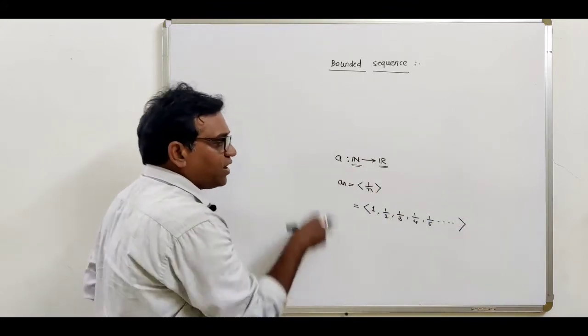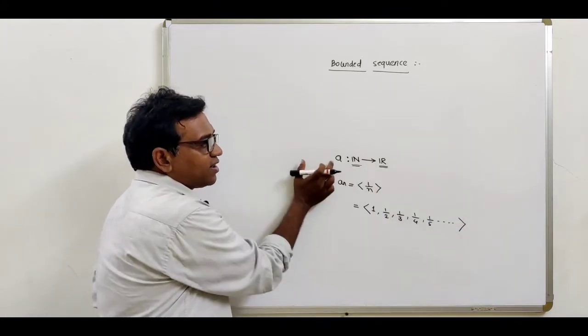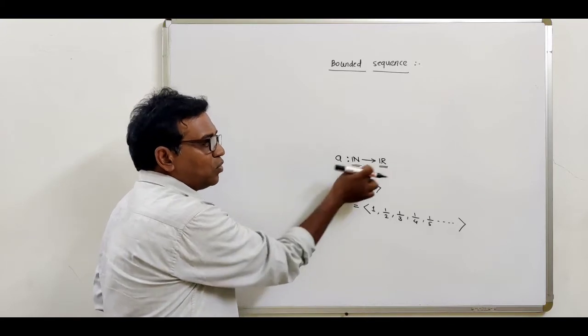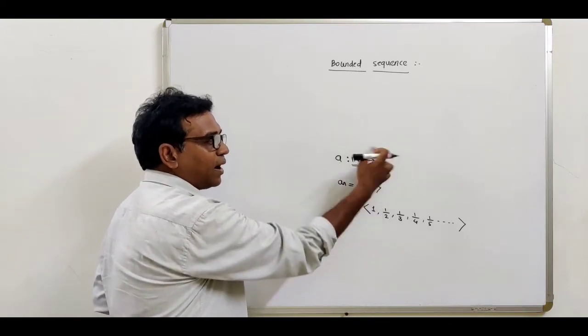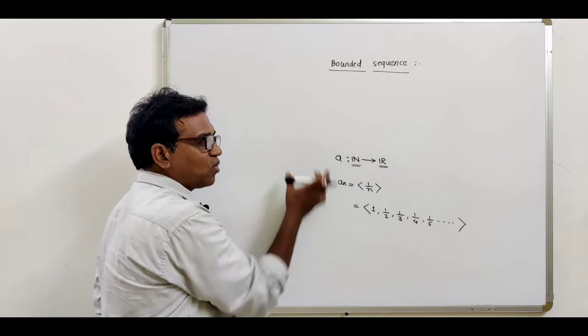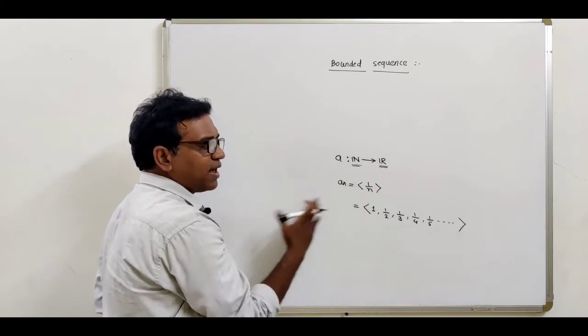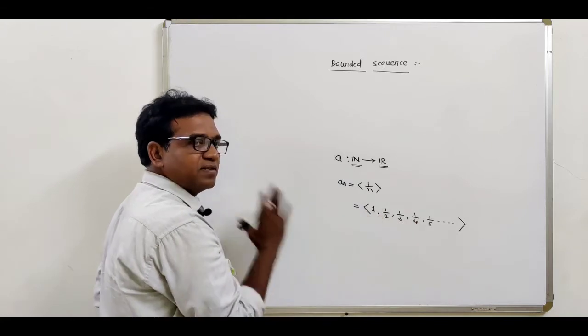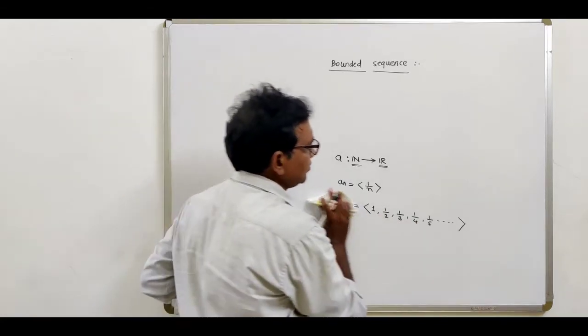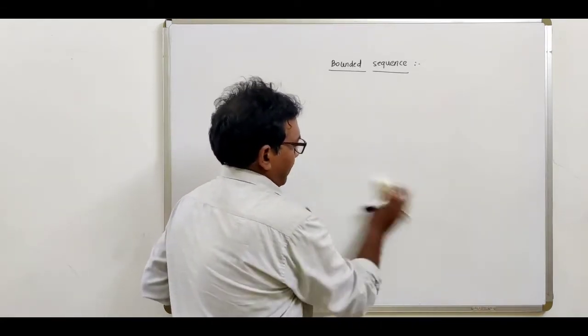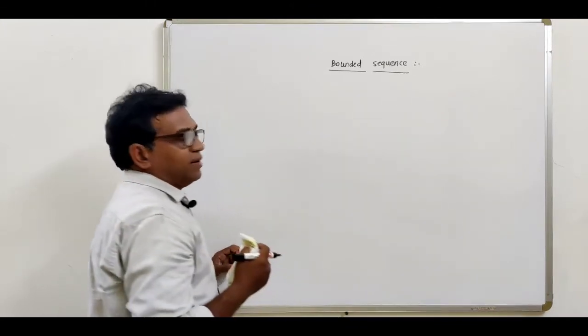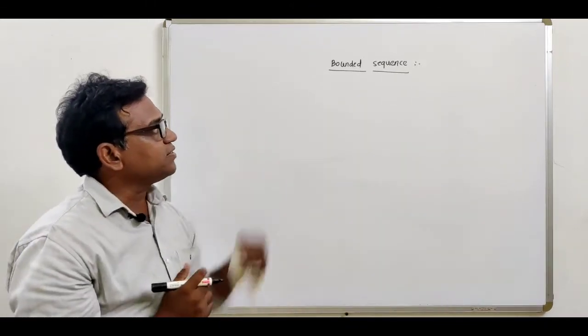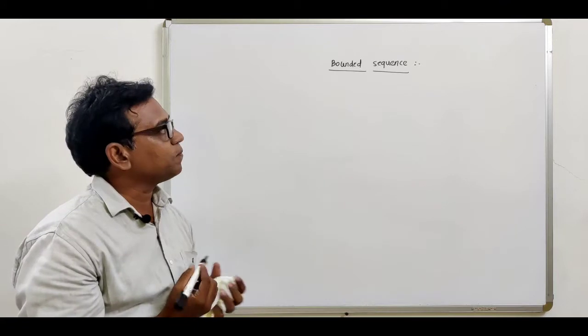So, what is the definition of sequence? Sequence is a function whose domain is the natural numbers and codomain is the real numbers. That is called the sequence. This is the example of sequence 1 upon n, and these are the terms of the sequence. Now in this video we will discuss the bounded sequence.